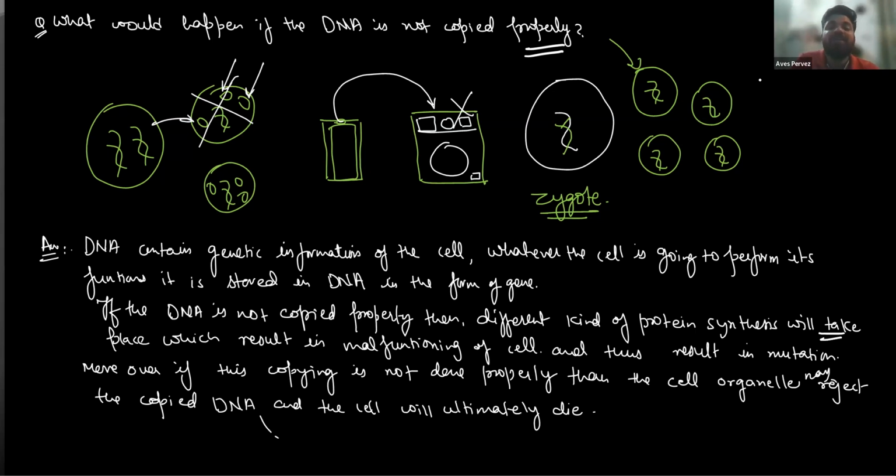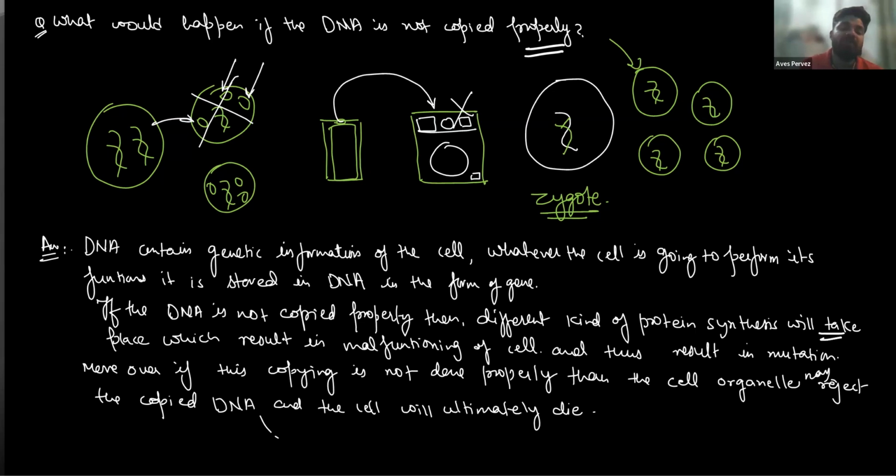Because the cell does not have a tongue. DNA does not have a tongue to order the mitochondria to do this function, the chloroplast to do that function, or the endoplasmic reticulum to do another function. So how does it command them? By synthesizing different proteins. DNA itself does not synthesize protein; it commands the ribosomes to produce a specific protein. When that specific protein is synthesized in the cell, the cell starts performing a particular function on the command of that protein. If a different protein is produced, a different work is done. Now you understood that protein synthesis results in proper functioning of the cell.